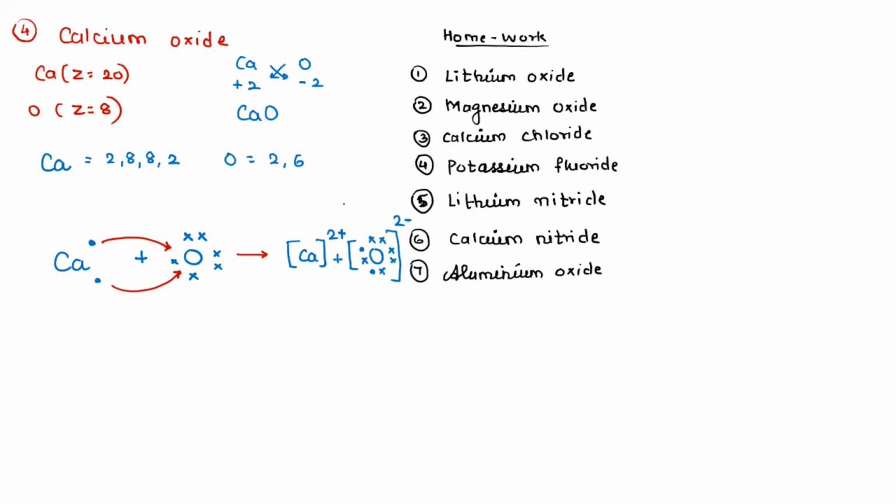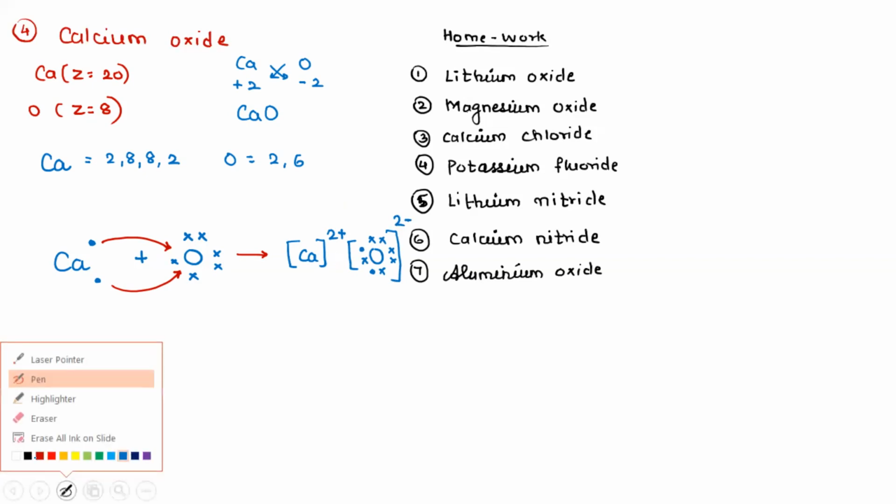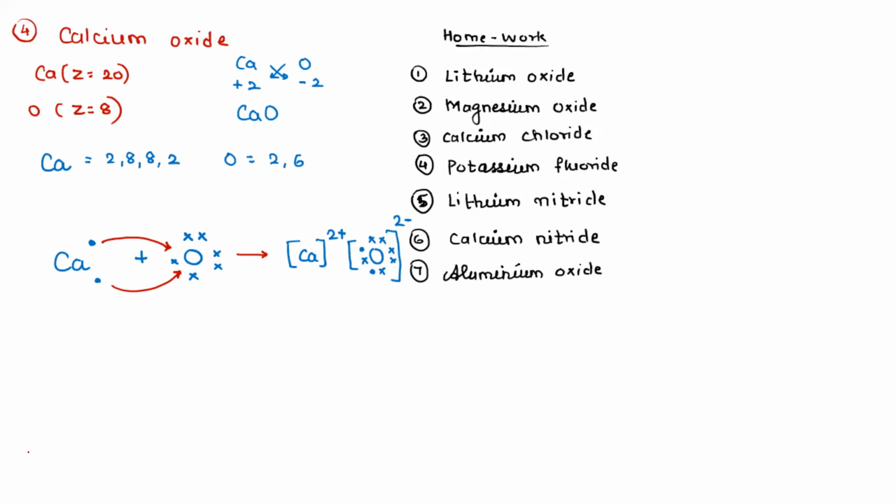No plus sign over here. This is wrong. Okay. And to write the ionic electronic configuration of calcium 2 plus, since 2 electrons are lost, it will be 2, 8, 8, and over here 2 electrons are gained, so this becomes 2, 8. So this is my overall final diagram of how to draw ionic compound.